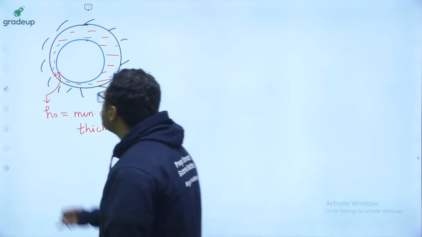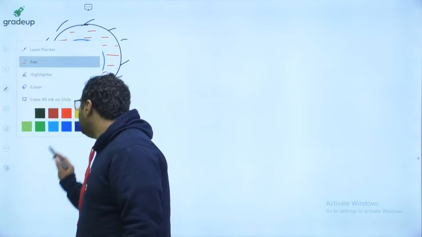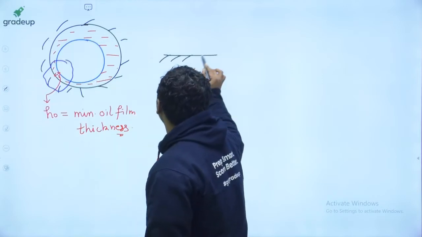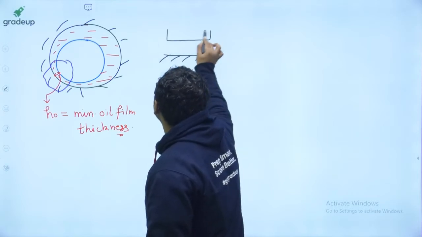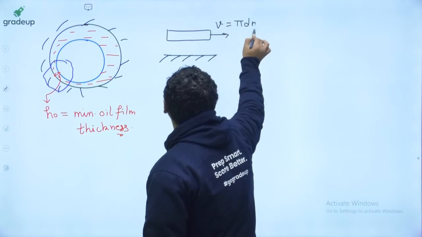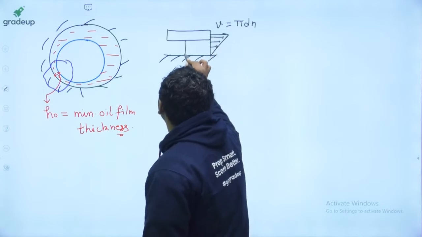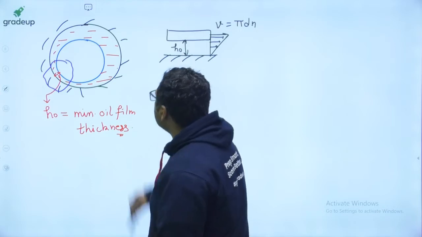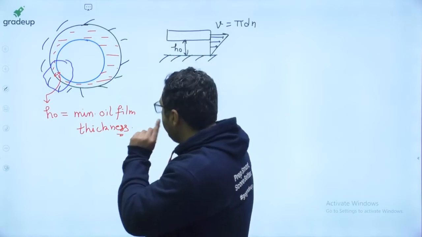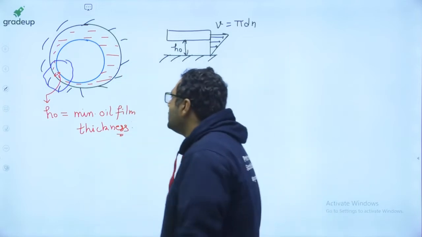So if you want to see this region in a zoomed manner, you will have one plate to be fixed like this. You assume this to be a flat plate which is fixed, and the shaft is considered as a moving plate, moving with some velocity equal to pi dn. The velocity profile is assumed to be linear, and the in-between gap is h naught. This is just a zoom view for this part. So we are assuming the shaft to be moving and the bearing to be fixed. This is how we are assuming things.